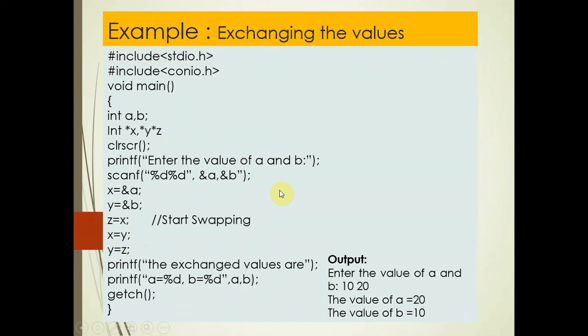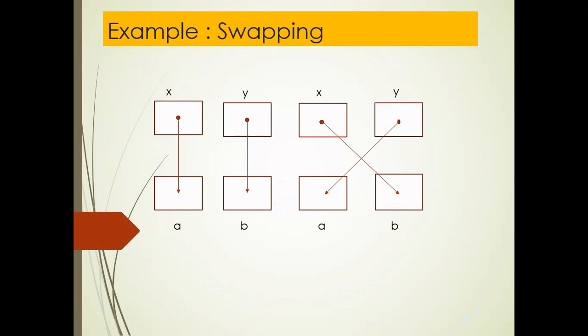So in this lecture I have discussed pointers, what pointers are, and how pointers are beneficial to us. I have discussed two operators, that is the address operator and the asterisk operator. I have taken an example to explain the asterisk operator and the address operator. Then finally I explained with the help of some examples how pointers work.